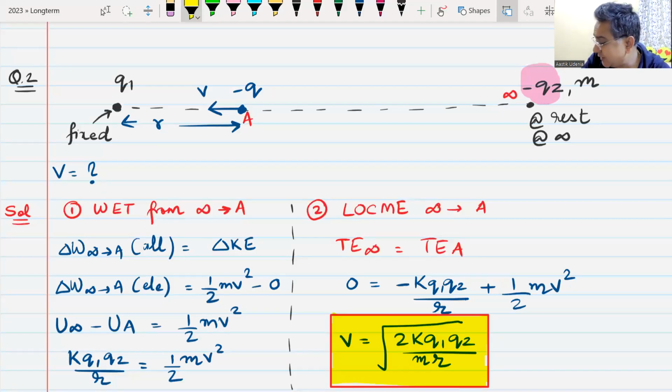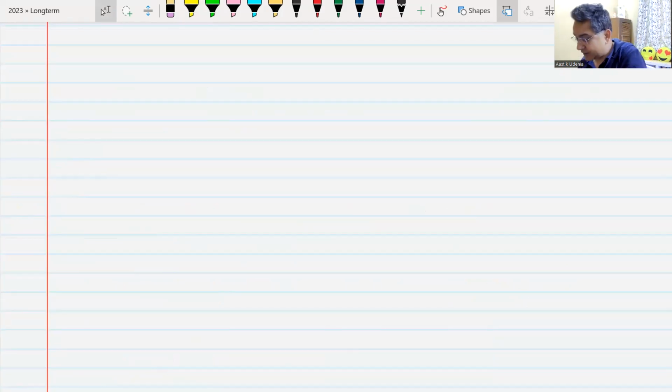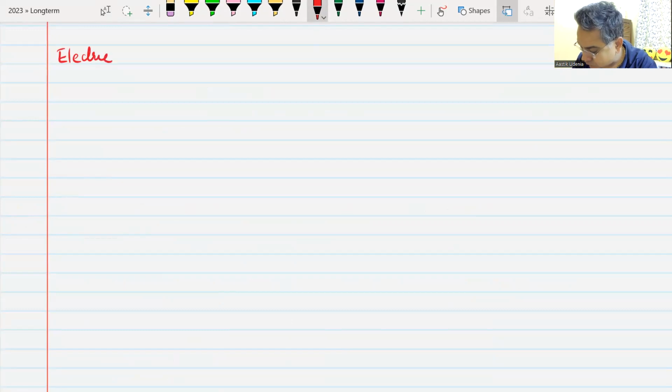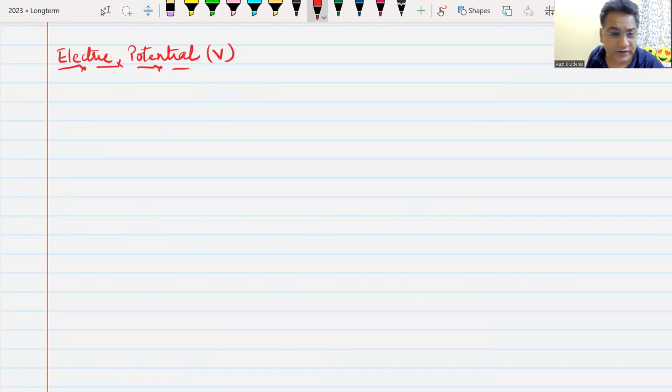And we move ahead and we write the heading: electrostatic potential or electric potential difference. Electric potential or electrostatic potential difference is denoted by the letter V. What is this electric potential difference between 2 points?